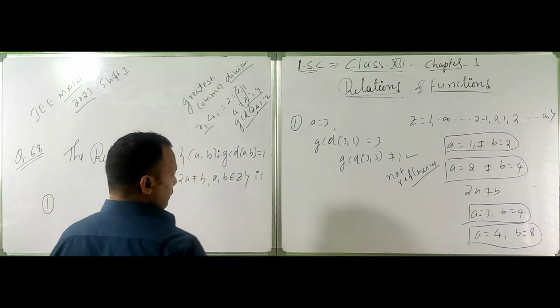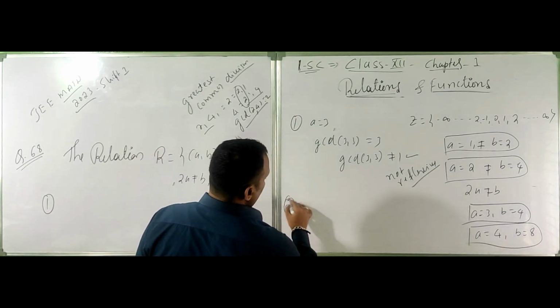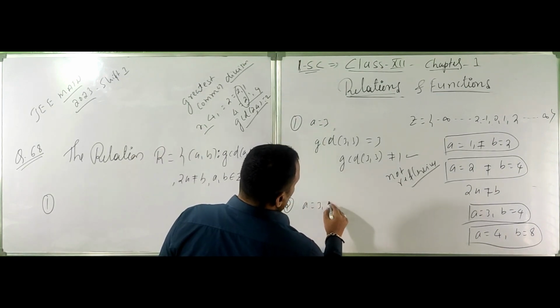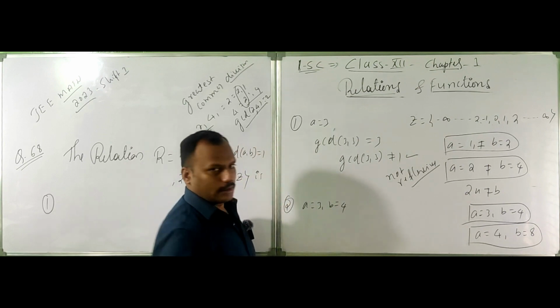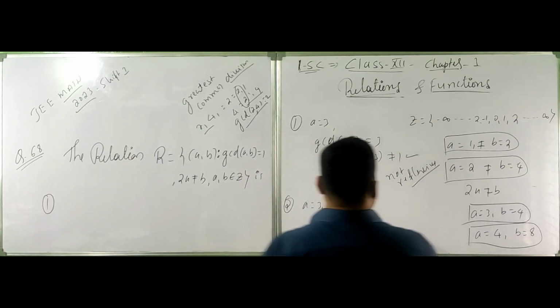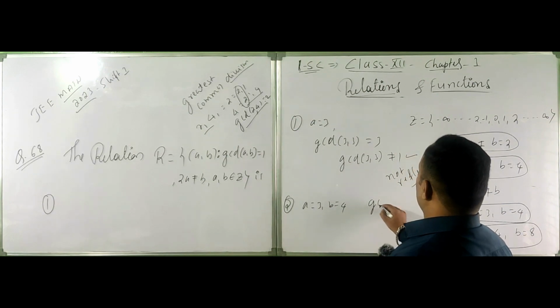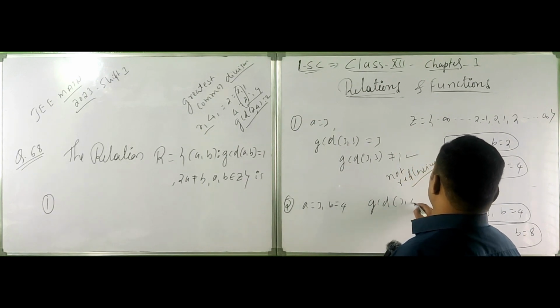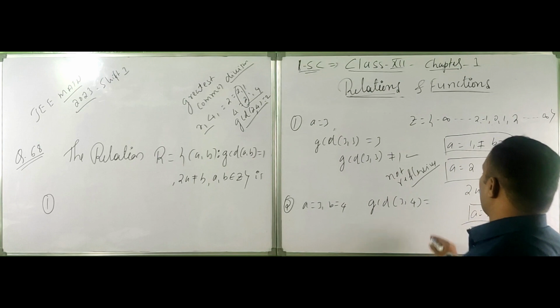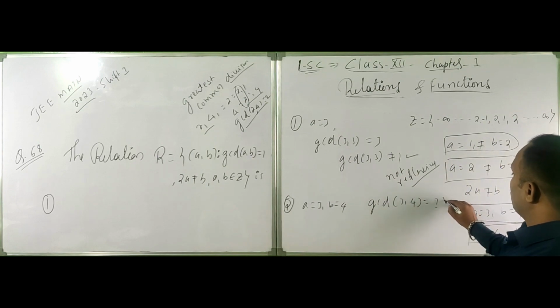Now the second one. If A is equal to 3 and B is equal to 4, GCD of 3 and 4 is 1. This is right.